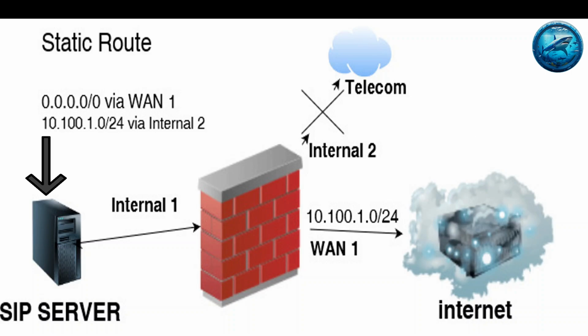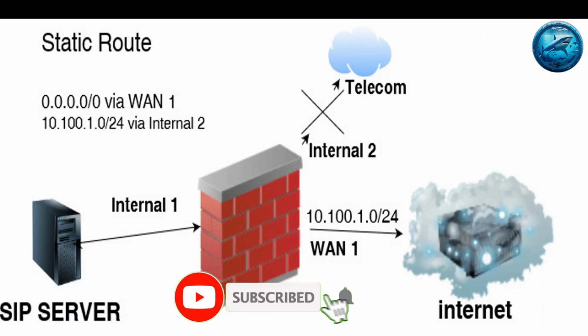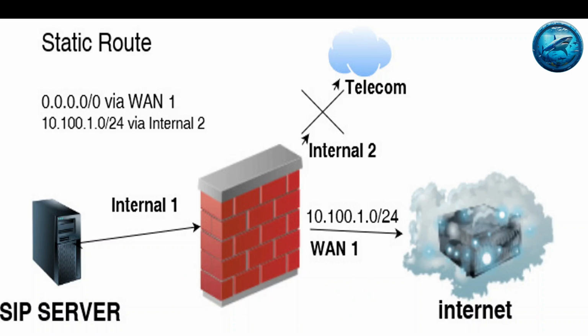I suspected an issue with the SIP server and started debugging it. I installed tcpdump on the operating system and looked for the particular traffic. On tcpdump, I observed that there was no reply from Telecom. Despite all services being fully functional and full connectivity between my internal network and the server, the SIP server could not connect with the Telecom network, which is through internal 2.